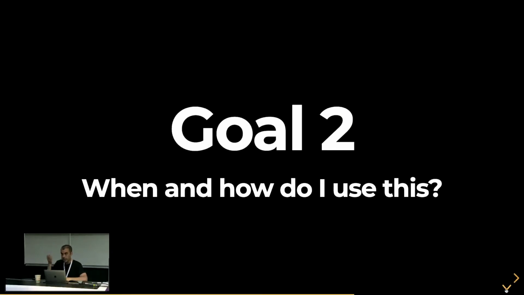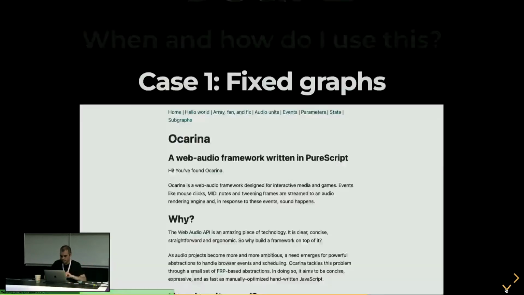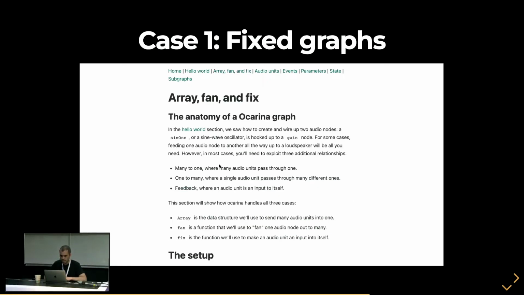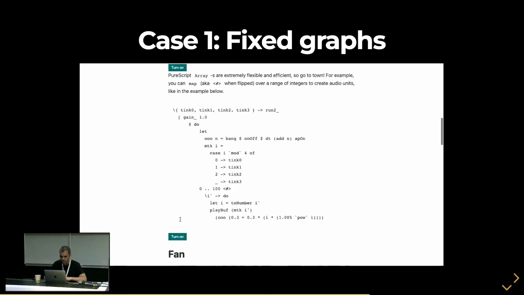So when and how do I use this? You practitioners, you're not writing in PureScript. Most of you, if not all of you. So case 1 is for fixed graphs. So for example, this is a fixed graph, it doesn't change over time, a good time to use it. You can see that's just an audio graph, and the nodes are not coming in and out.